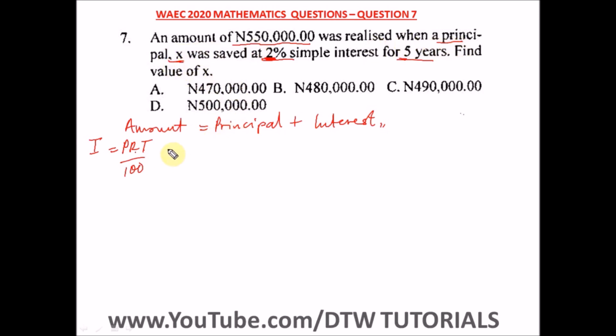So we can find, from here, our interest. Then we'll substitute into this formula. P is X, times R is 2, times T is 5, divided by 100. So this is X, and 5 times 2 is 10. So 10x divided by 100. This would cancel out, so we are left with X over 10. So our interest is equal to X over 10.